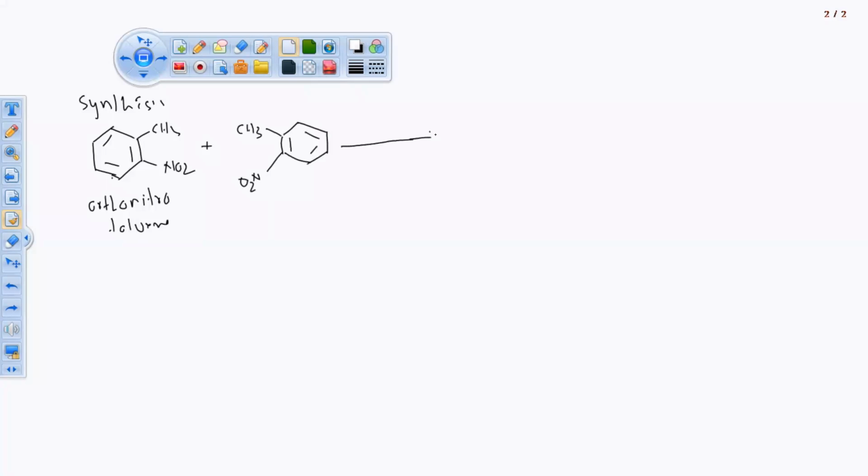We are going to add both of these with ethanoic acid, HCOOC2H5, plus sodium ethanoate, NaOC2H5.